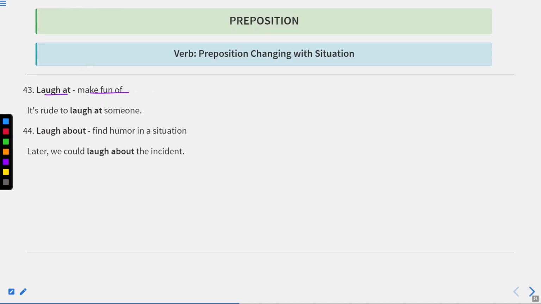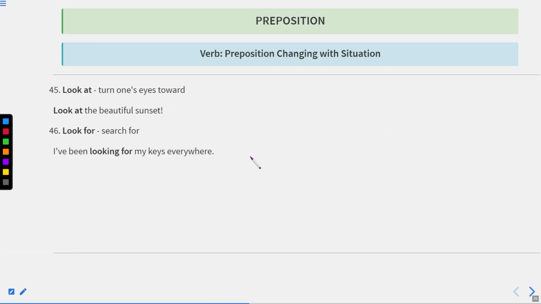Laugh at means make fun of. It is rude to laugh at someone. Laugh at means to make fun of someone, and laugh about means find humor in a situation. Later, we could laugh about the incident. Okay, it means that incident made us laugh later on.